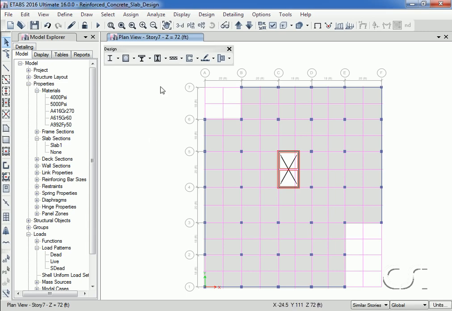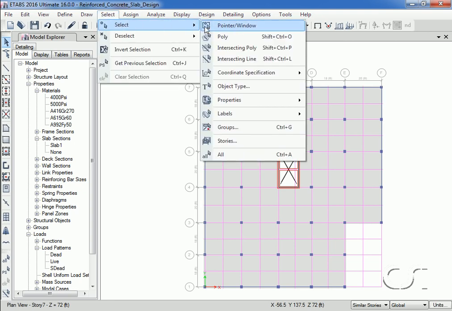Remember that we added the design strips to story 7 only. If we skip down a level, note that no design strips are shown on story 6. We can easily add the same design strips to all of the similar floors by using the Select by Object Type command.